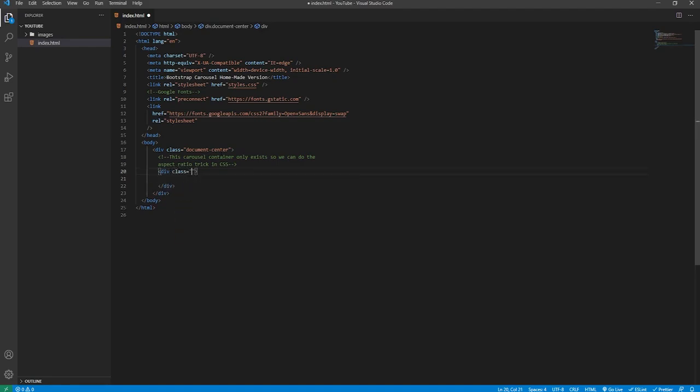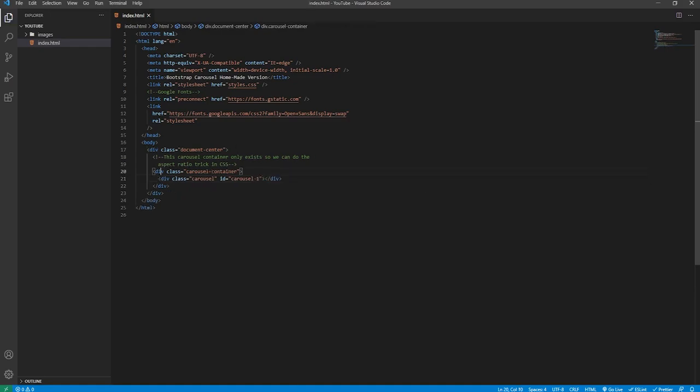It will have a class of carousel-container, and inside this will be the actual carousel div itself, and it will have the class of simply carousel, and its ID will be carousel-1.